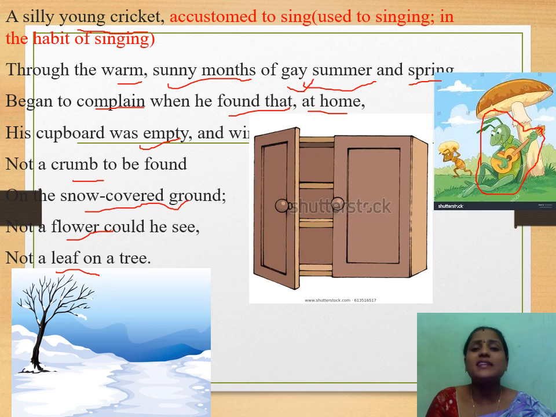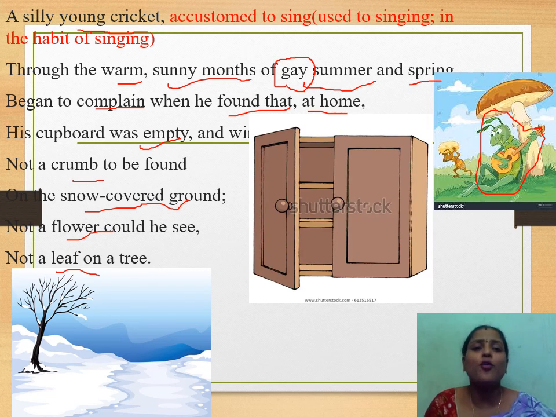Gay means a time of happiness, full of happiness and joy. Here the poet mentioned summer and spring as gay because they are full of life, greenery everywhere, and we can find abundance of water and abundance of food. That's why the poet mentions gay summer and spring, so full of life.